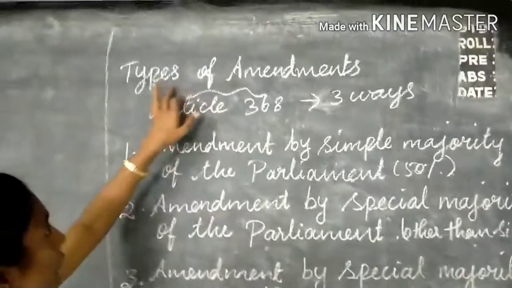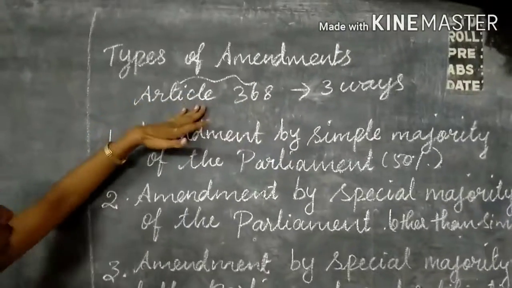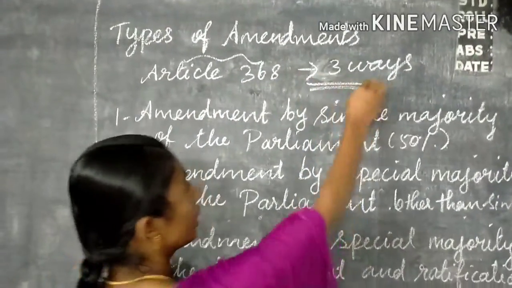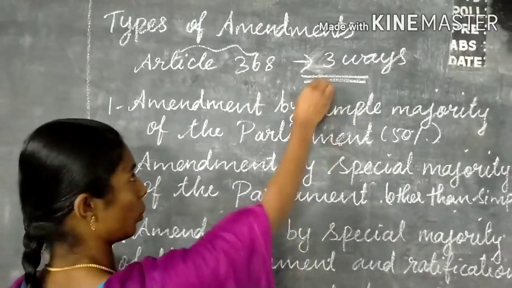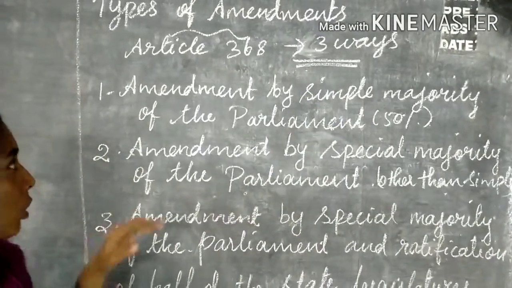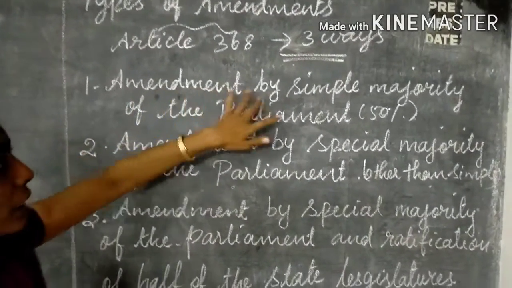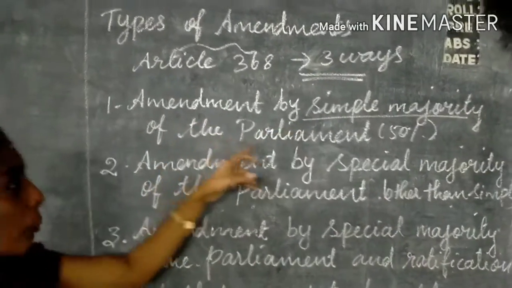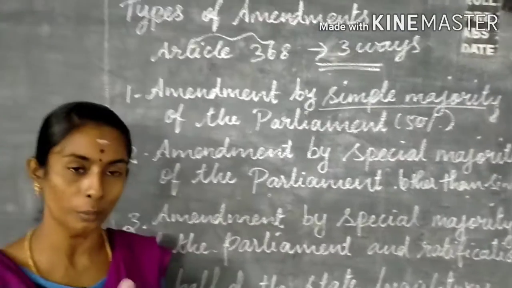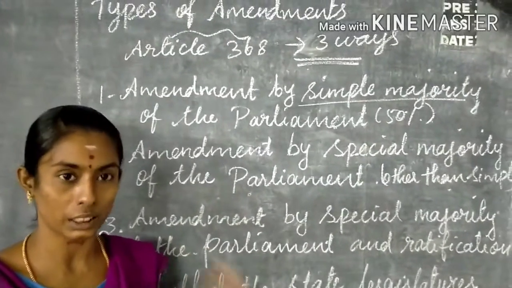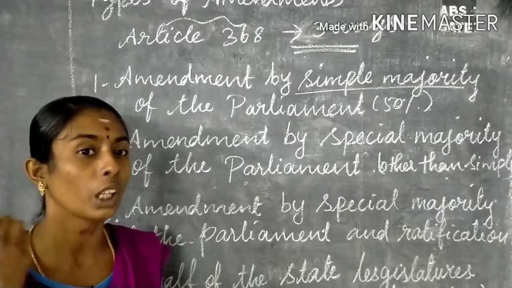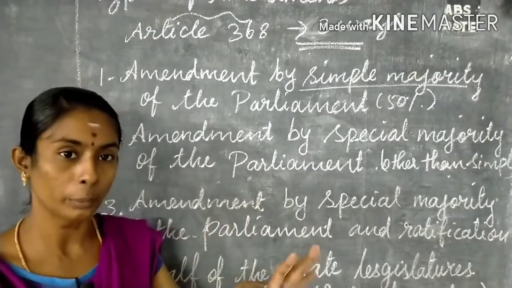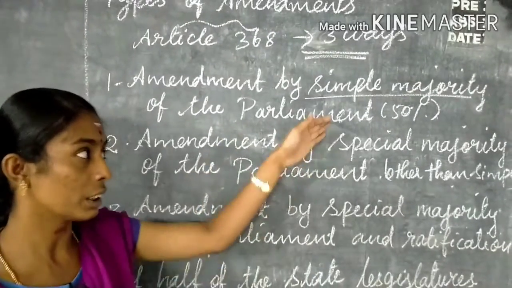The next topic is types of amendments. Under Article 368 there are 3 ways in order to amend the Constitution. The first one is amendment by simple majority of the Parliament. It is nothing but 50% of the house members accepting that procedure for any changes in the Constitution. But when they get 50%, the house members have to be present and vote for that bill.